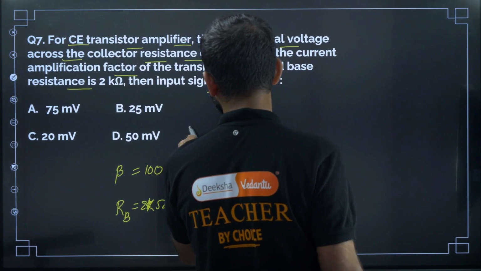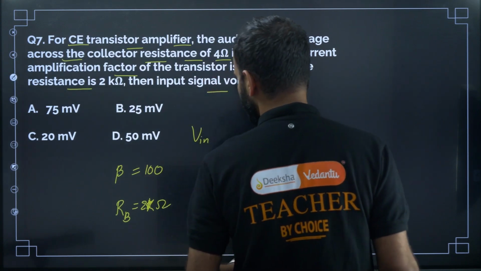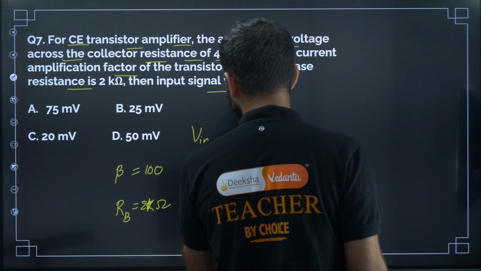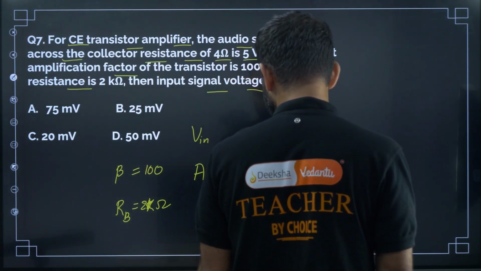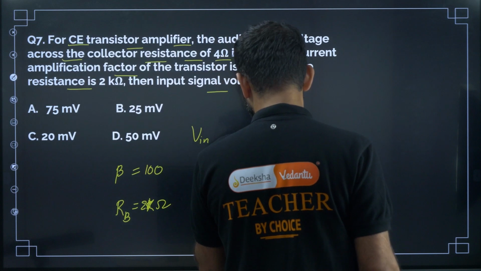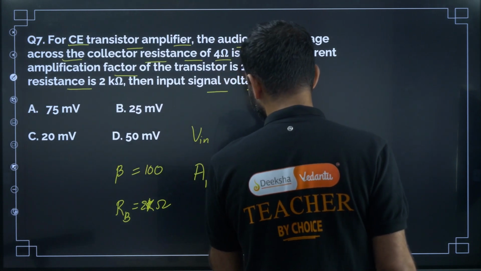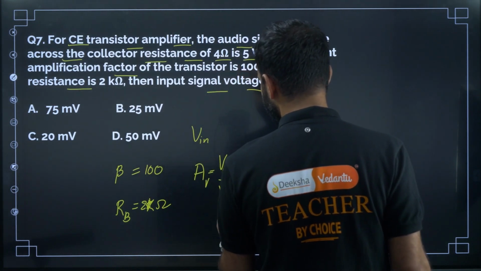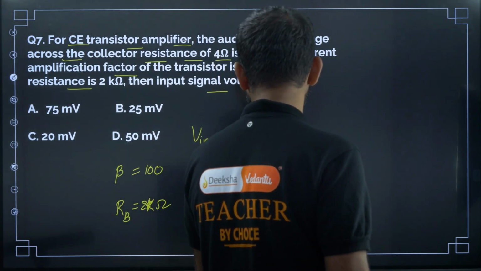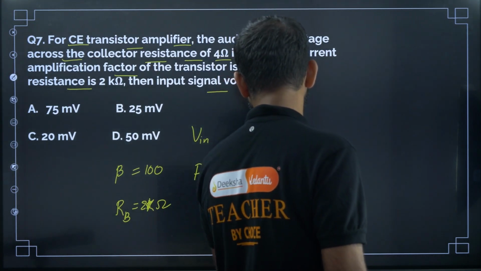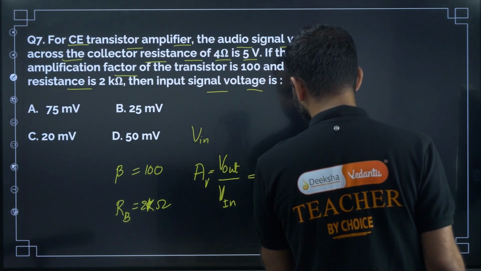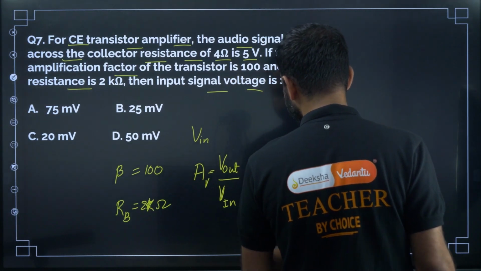We need to find the input signal voltage. The voltage amplification AV is equal to output signal voltage by input signal voltage, which is also equal to beta times output resistance by input resistance.